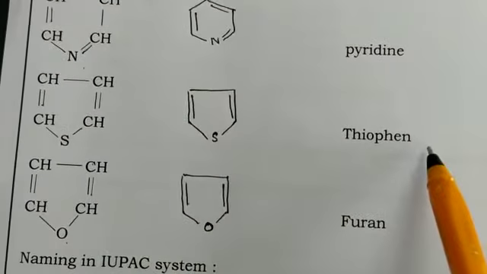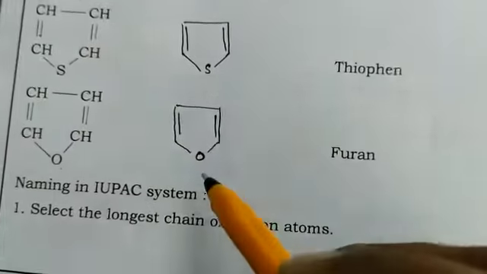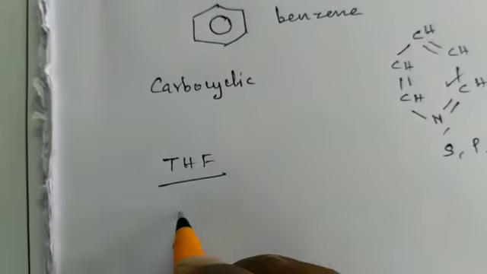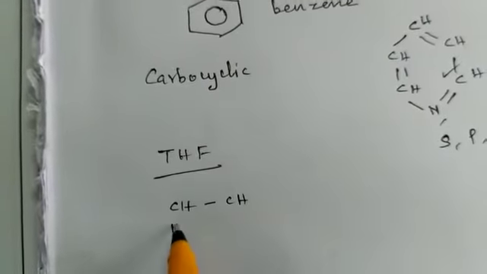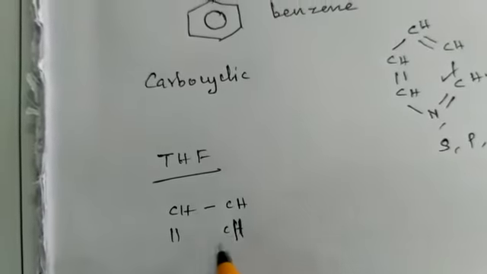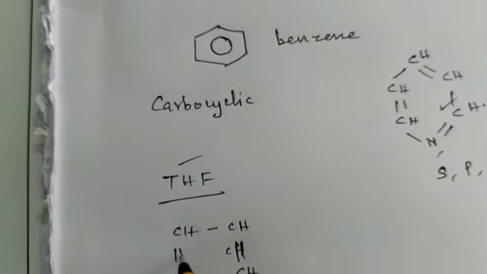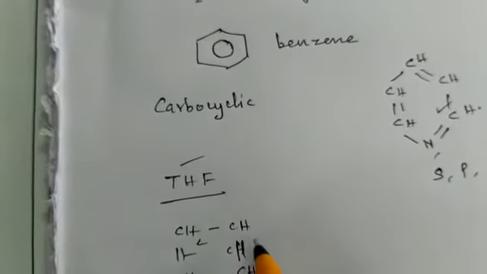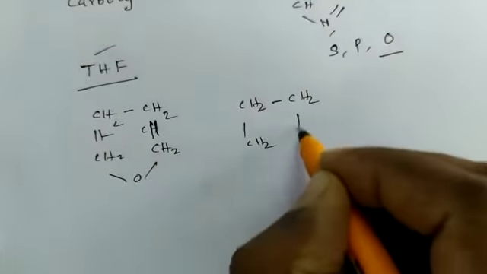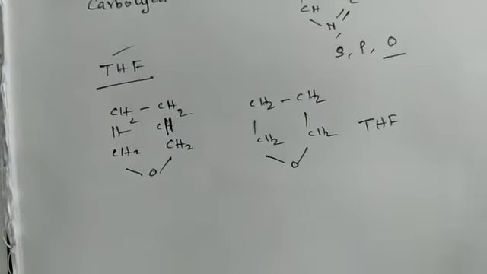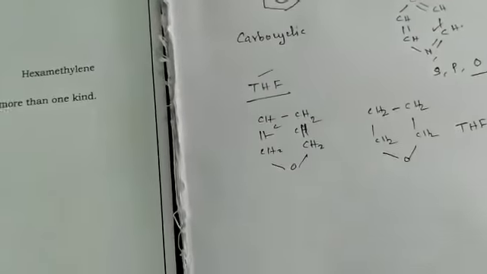Next one is thiophene. Next one is, instead of sulfur, if you put oxygen, then it is called furan. Normally we use tetrahydrofuran. What is furan? Furan's structure has double bonds, so this is furan. Tetrahydrofuran means you have to remove the pi bonds and put hydrogens like this. That means CH2, CH2, CH2, another CH2 here, and another one. This is called tetrahydrofuran. Okay, that's all.